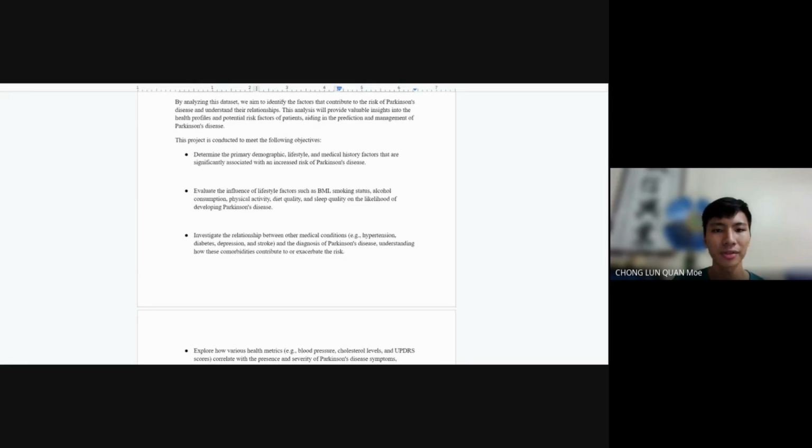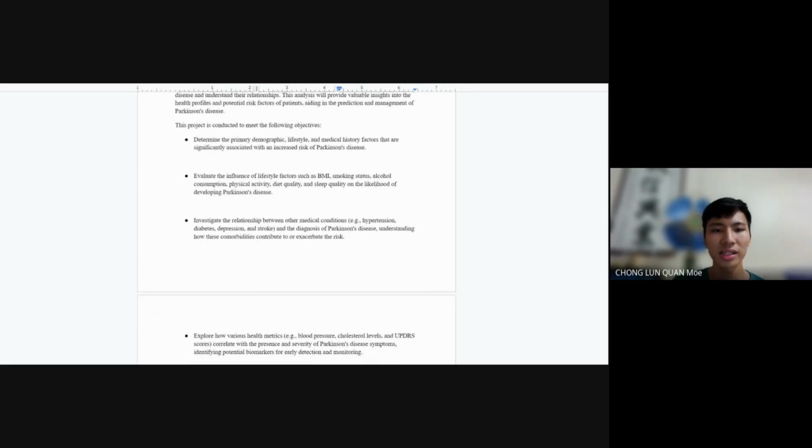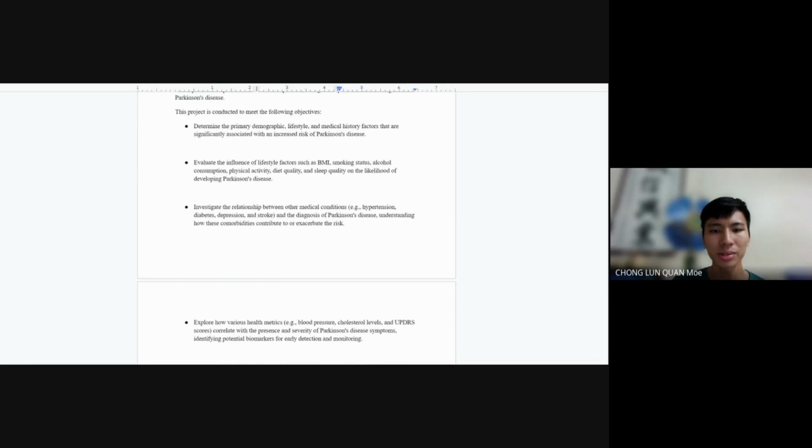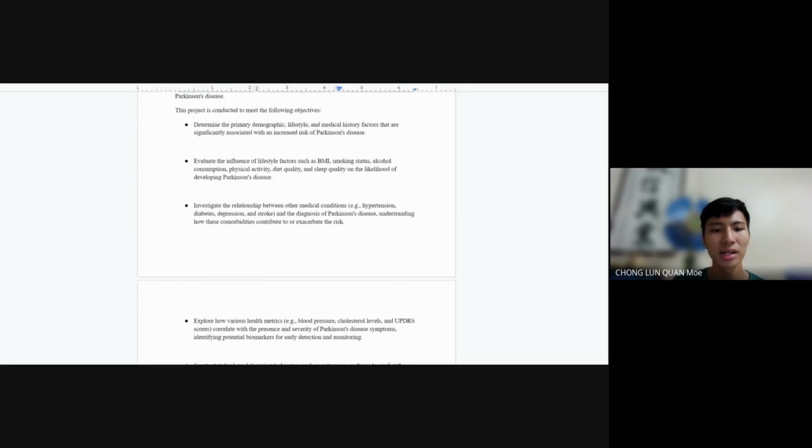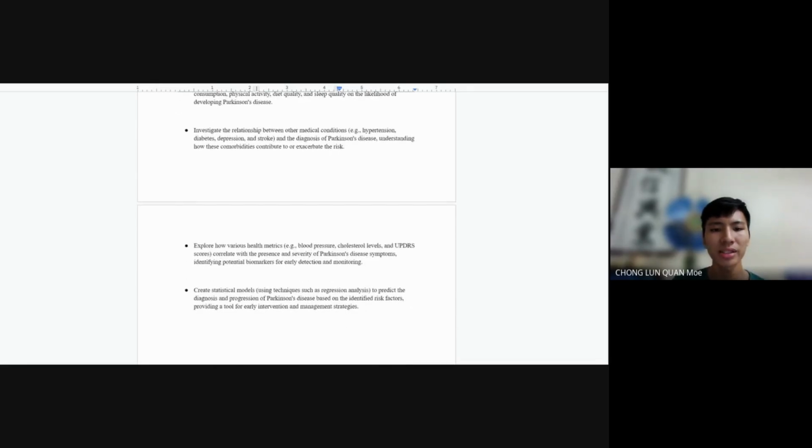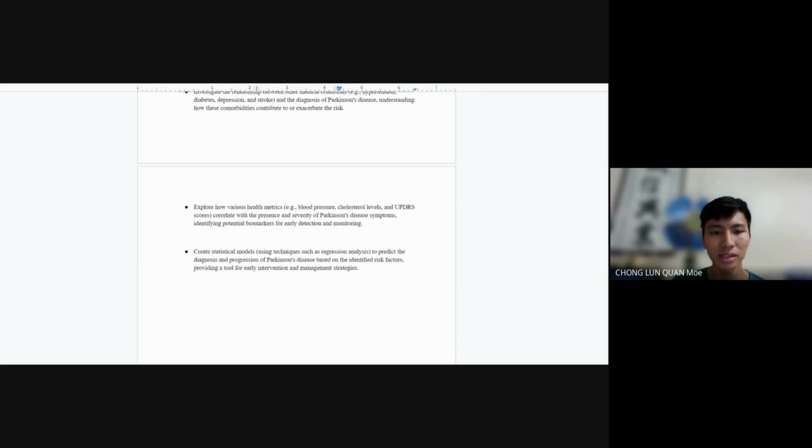So our project consists of 5 objectives. The first is to determine the primary demographic, lifestyle, and so on. The second is to evaluate the influence of lifestyle. Third, investigate the relationship between other medical conditions. And fourth, explore how various health metrics. And the last one is to create a statistical model.